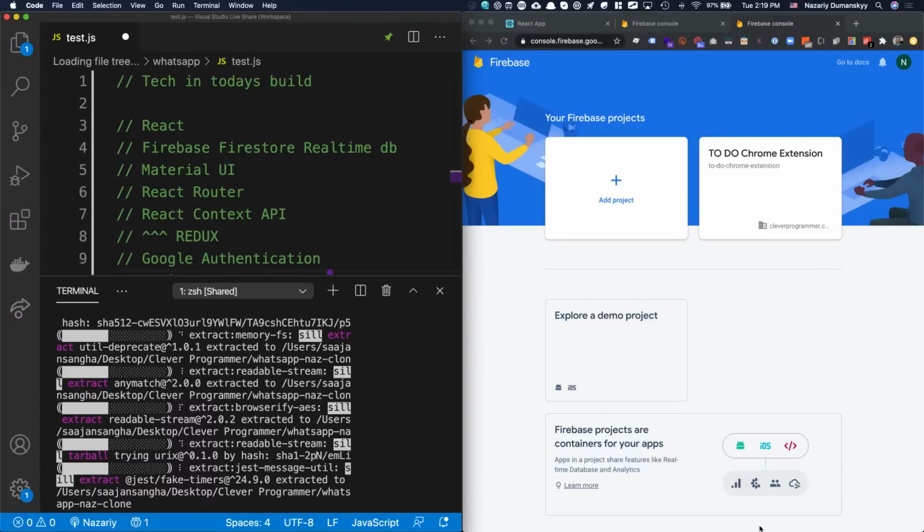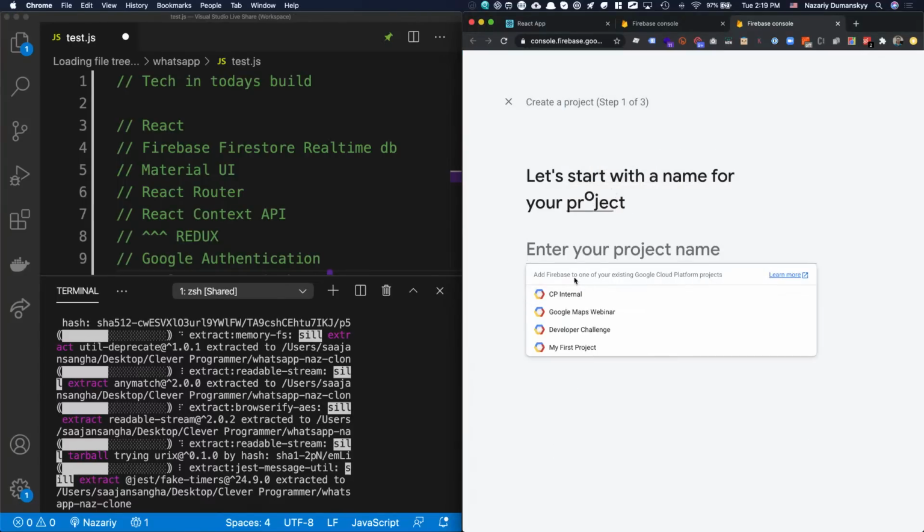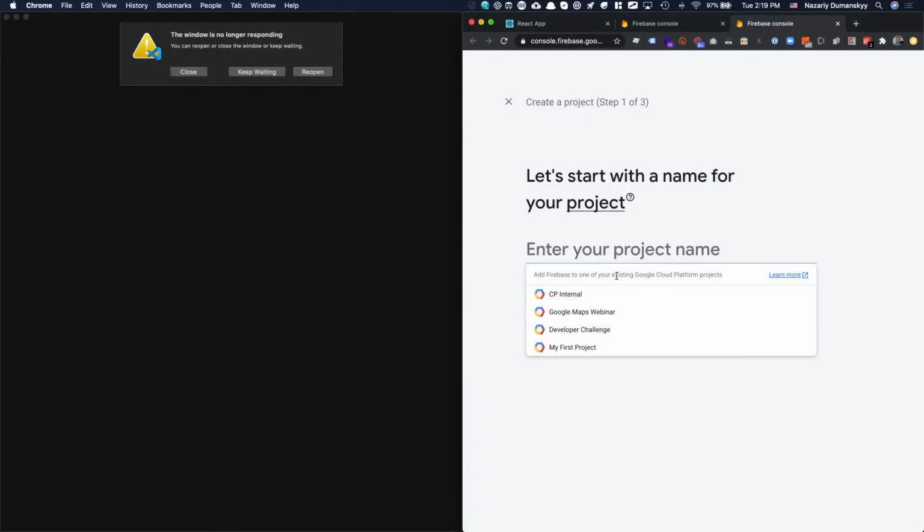Nice. But then what you want to do is click on Add Project. Go ahead, Add Project. Beautiful. All right. Let's go ahead and do WhatsApp, right? Yep. So let's go ahead and click on WhatsApp. Or WhatsApp clone, even.